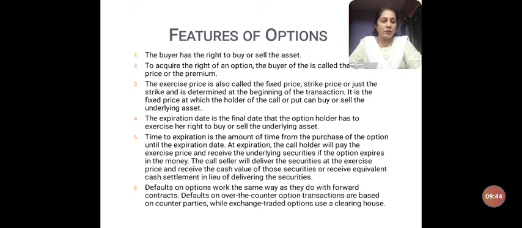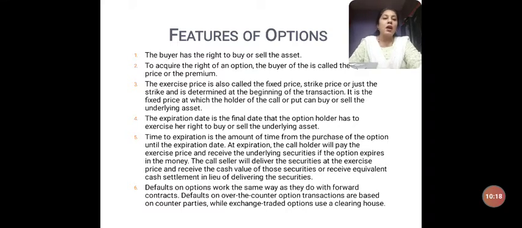Here in the first example, Mr. A was the buyer of land and Mr. B was the seller of land. So Mr. A is called as the option buyer and Mr. B is called as the option seller, or we also call it as option writer. Okay, so these are some of the terminologies, and premium has to be paid if a contract in option has to be concluded. Okay, so these are some of the terminologies we should be aware of with regard to options contract.